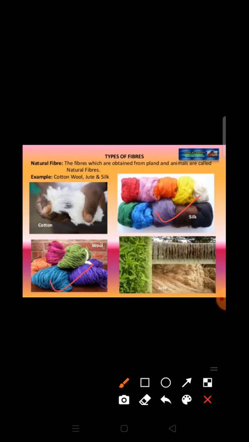Silk is obtained from the cocoon of the silkworm, and cotton and jute are known as plant fibers because cotton is obtained from the fruit of the cotton plant and jute is obtained from the stem of the jute plant. Okay, so both of them are also known as plant fibers.